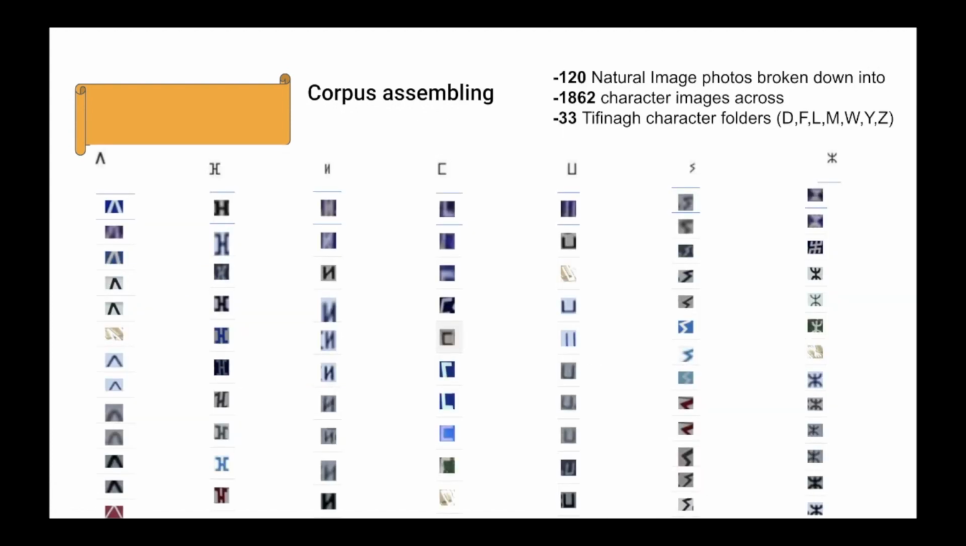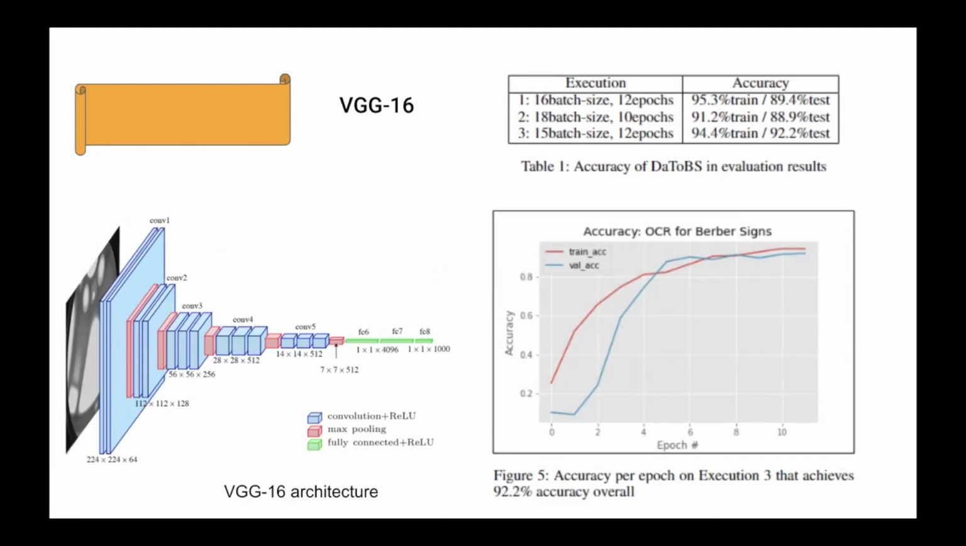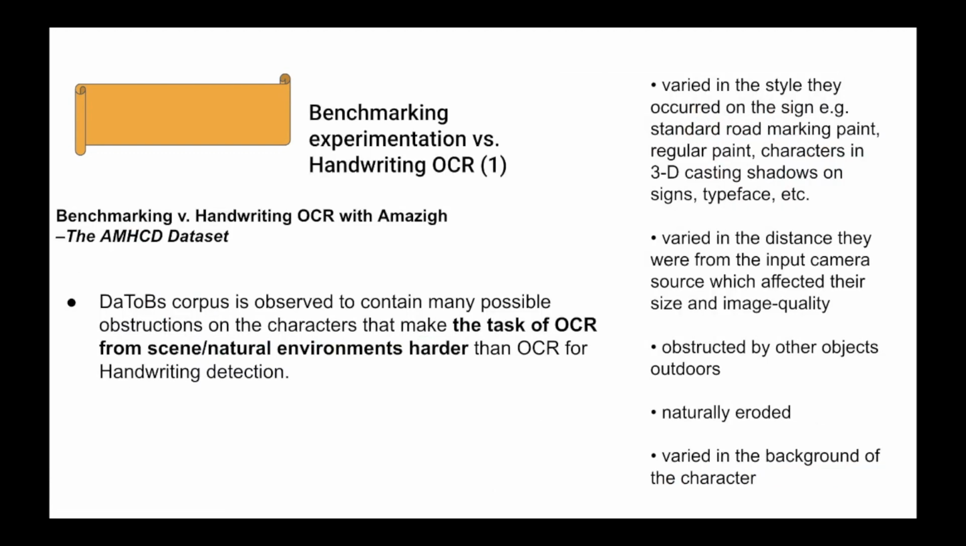So eventually, these 1,862 characters were put in their respective folders. These were the folders for the letters of D, F, L, M, W, Y, and Z. And we were able to achieve 92.2% test accuracy using the VGG16 model with the architecture pictured on the left, the accuracy chart on the bottom right.